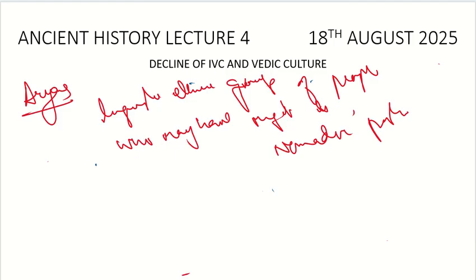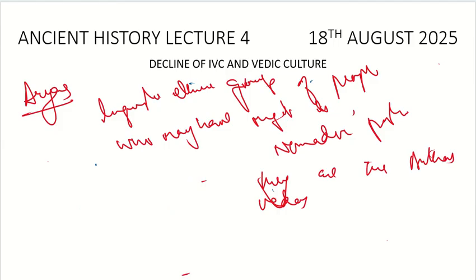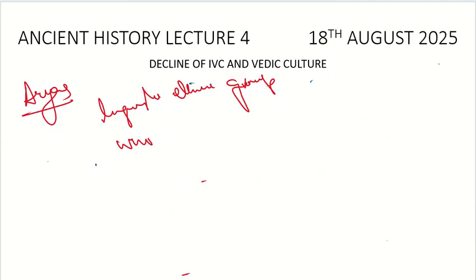So with this, as they are the linguistic groups and nomadic pastoralists, they assert that they are the authors of the Vedas. They assert that they are the authors of the Vedas. Now let's shift our discussion to the Vedas. What are these Vedas? How many Vedas do we have? Let's start our discussion with respect to that.